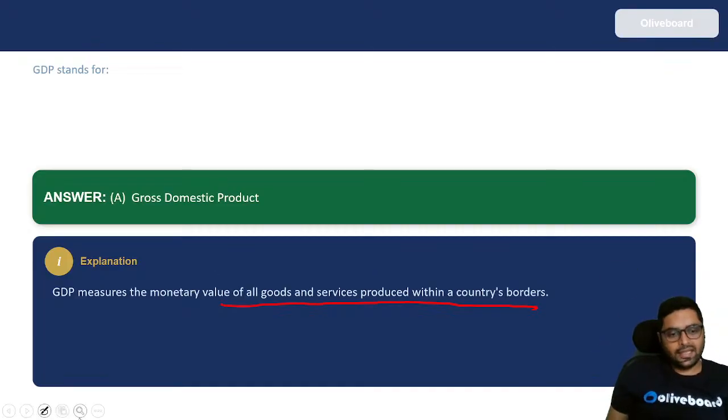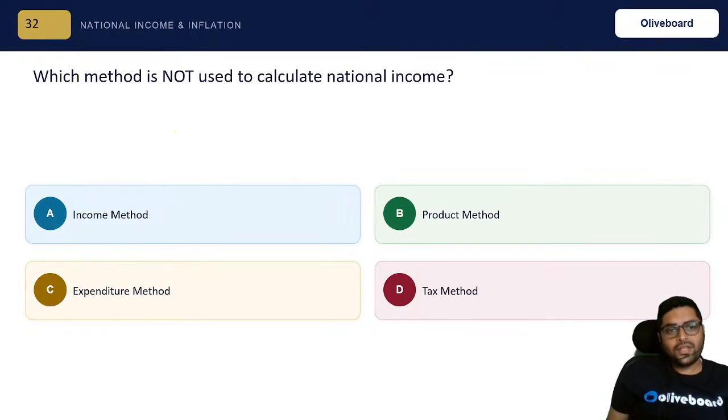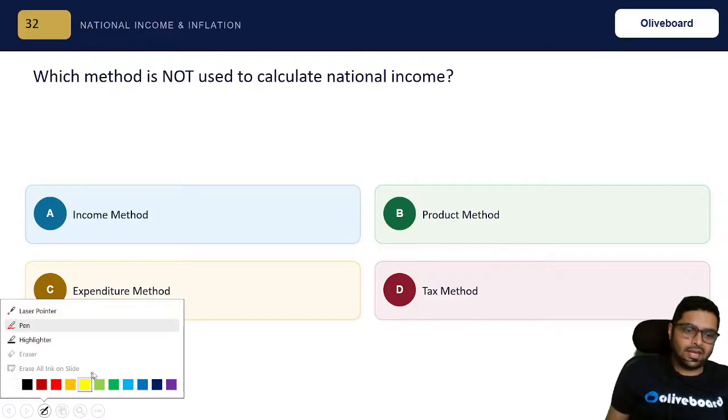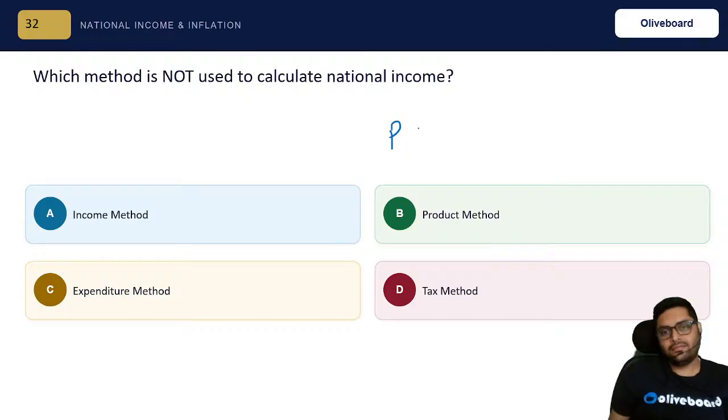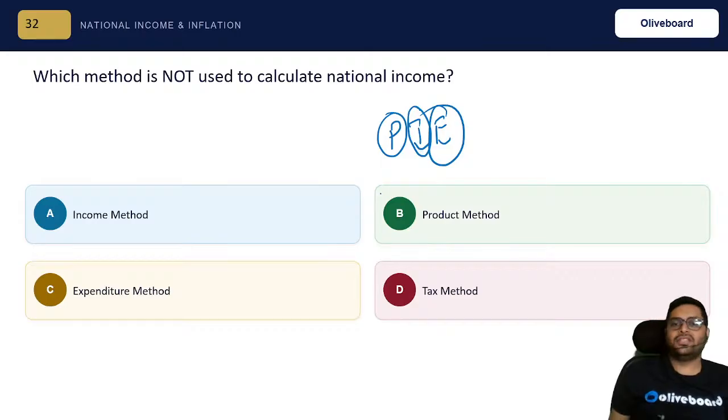Okay, next. Which method is not used to calculate national income? We had studied three methods, correct? And I had given you a mnemonic for that also. How to remember those three methods? Any, do you remember my mnemonic? So that is PI, production method, income method, expenditure method.